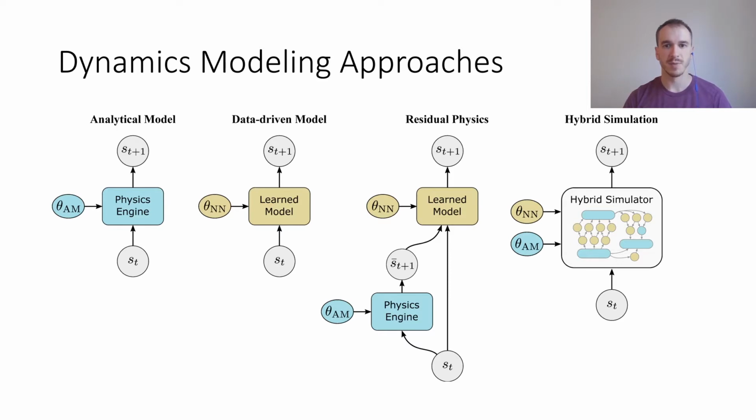Several techniques have been proposed in the rich area of system identification, where analytical models are updated from real-world measurements. Recently, physics engines have been leveraged as complex models of the world, for which it is crucial to reduce the gap to the real system in order for controllers created in simulation to transfer to the real world. The parameters of these models can be estimated from data using traditional analytical system identification techniques.